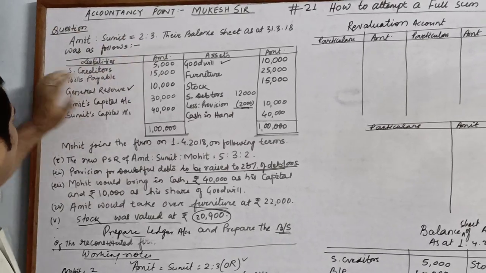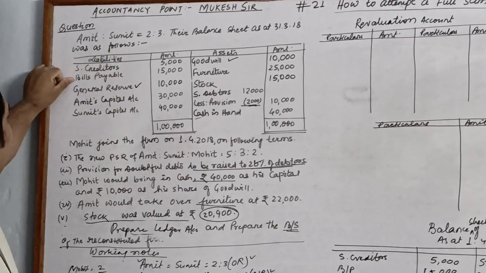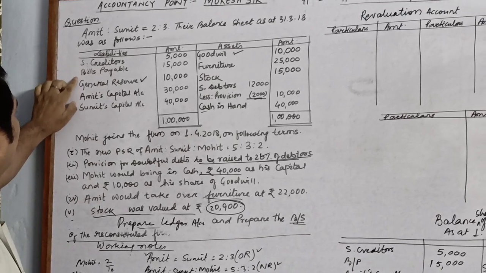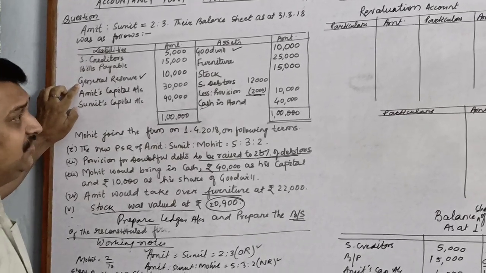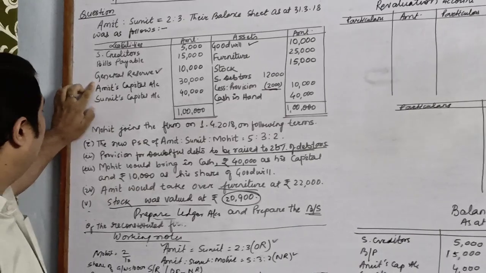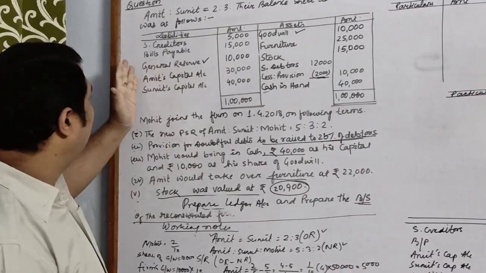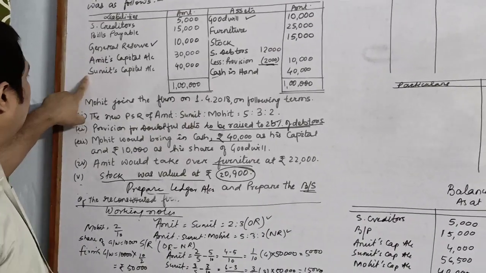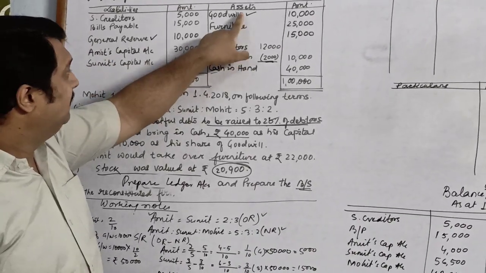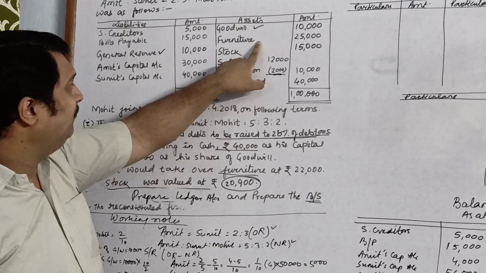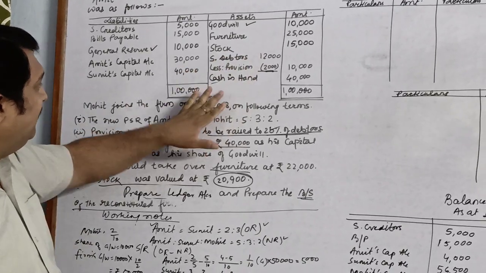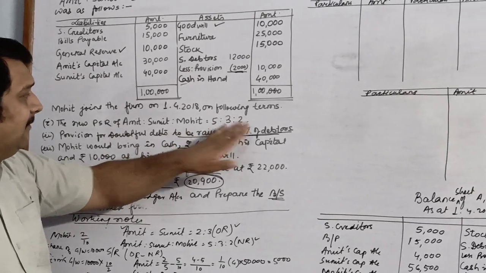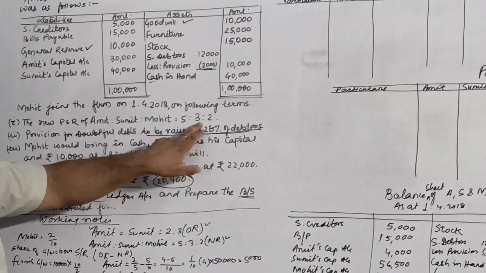See, these are the information. This is the liability, bills payable, general reserve. So what are we going to do with this general reserve? Obviously this is the part which will be distributed amongst the partners. So this will go to partners capital, this also will go to partners capital, this also will go to partners capital. These all are furnitures. We have adjustments over here. The first adjustment is about the new PSR. So we are not going to do anything with this.